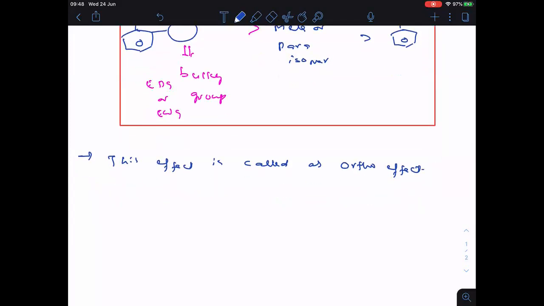So what is this ortho effect? Now here I am writing, you see now.